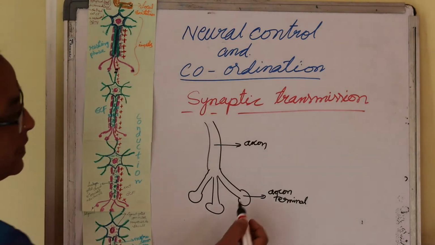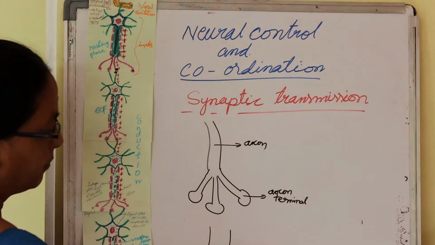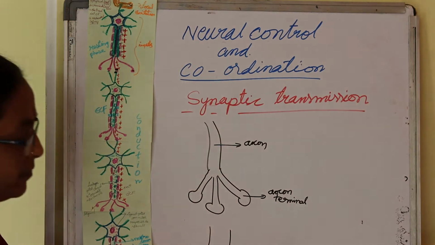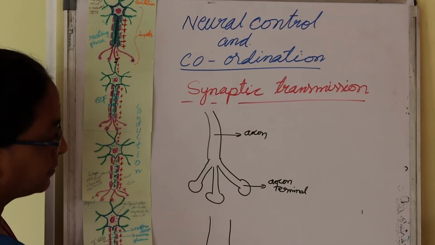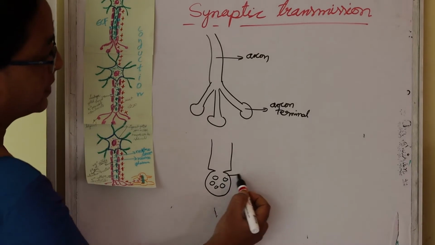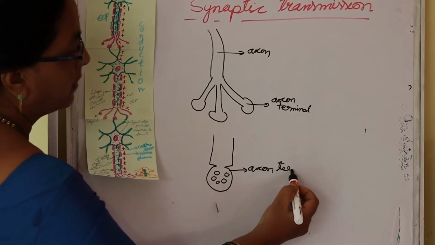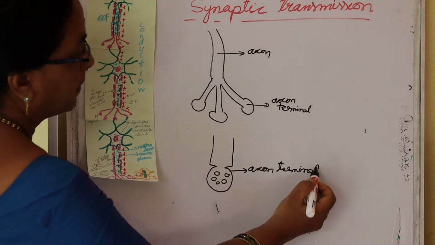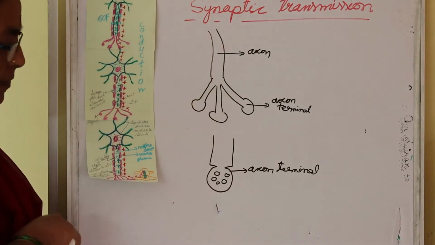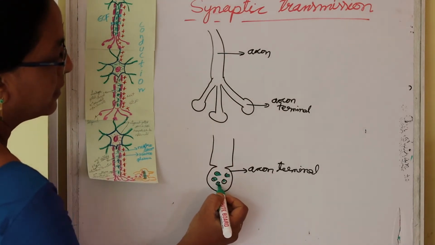I will draw the axon terminal like this. There are vesicles. This is the axon terminal. These are neurotransmitter vesicles.